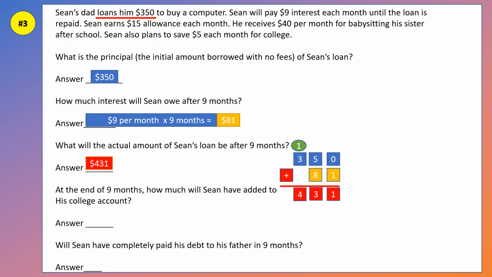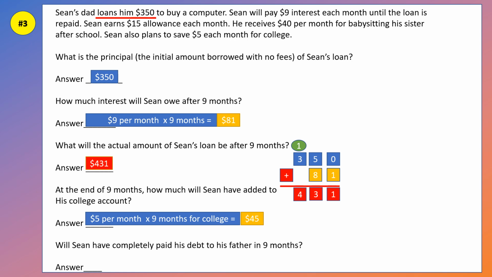Next question says, at the end of 9 months, how much will Sean have added to his college account? Now, it says that he plans to save $5 each month for college. So to figure that out, you do $5 per month times 9 months for college. Well, what's 5 times 9? That's right, 45. So $45. That's how much he's going to add to his college account.